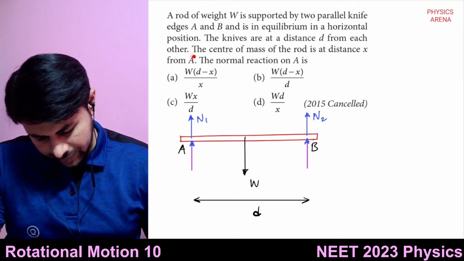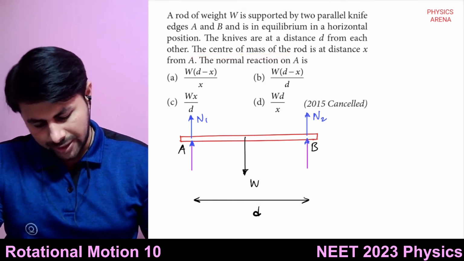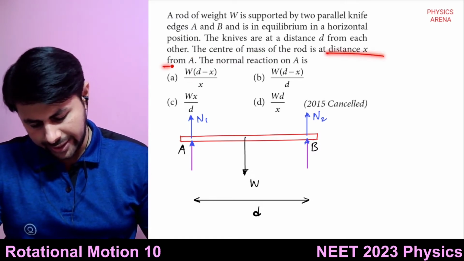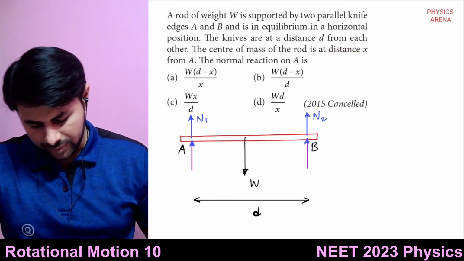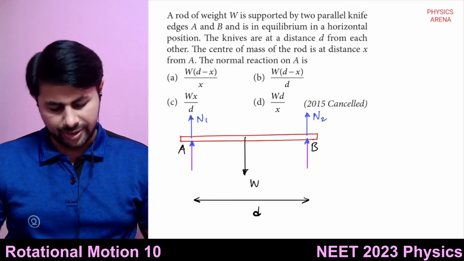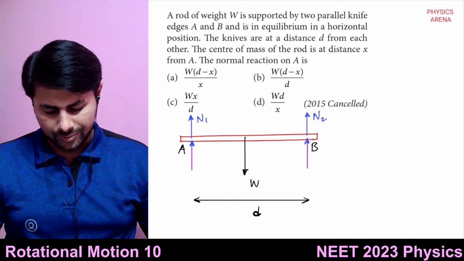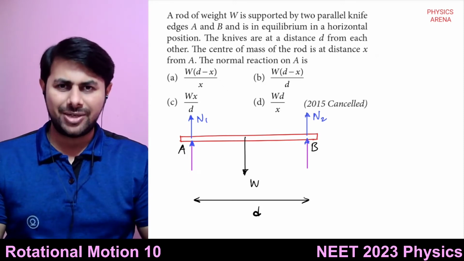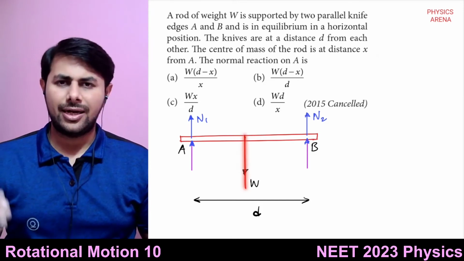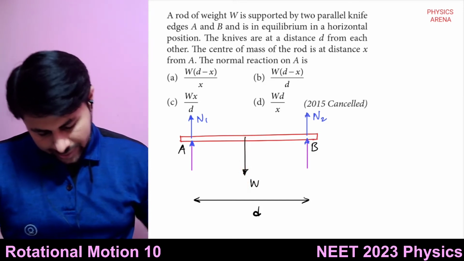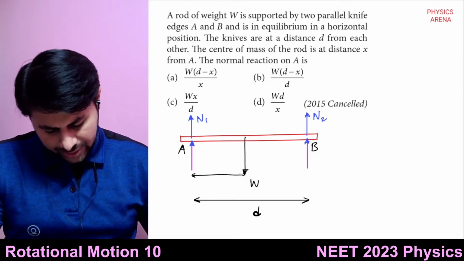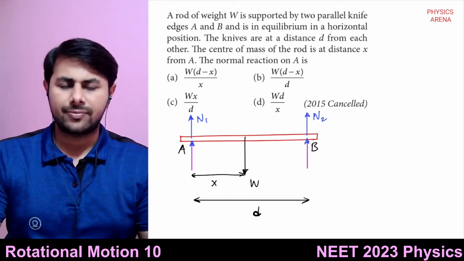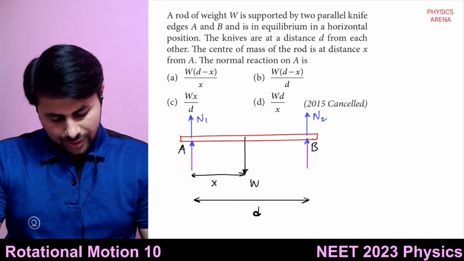And the center of mass of the rod is at distance x from A. So we don't know whether it's symmetric or not. If the rod is symmetric, then it will act at the midpoint. So this distance is x.